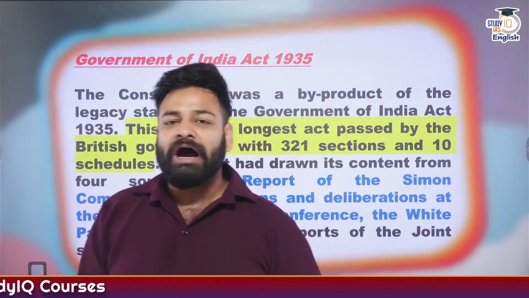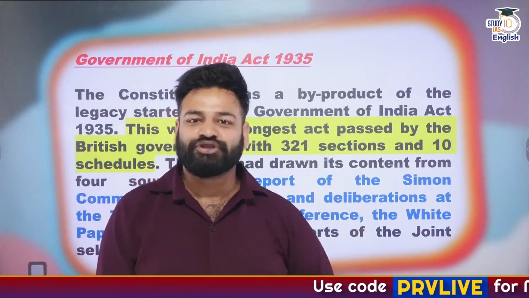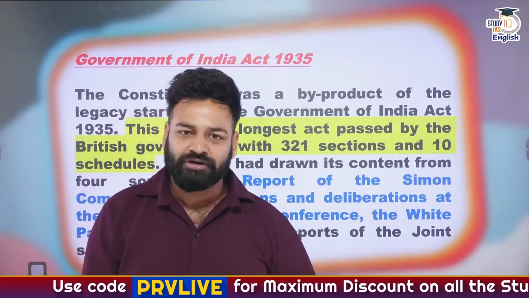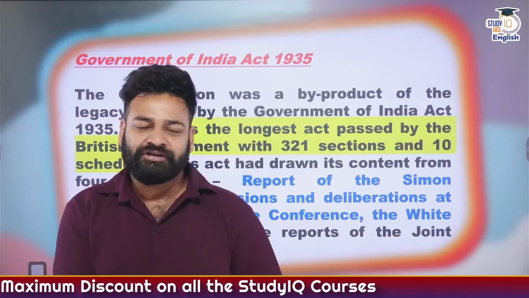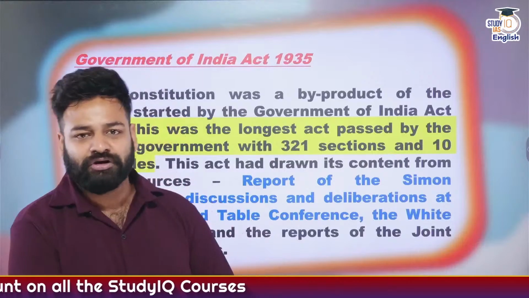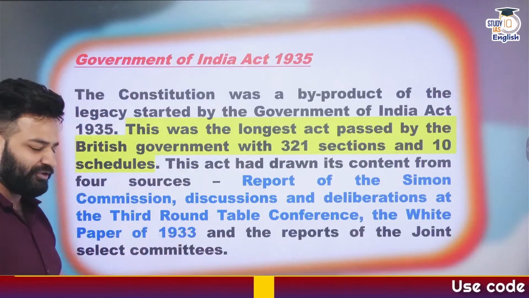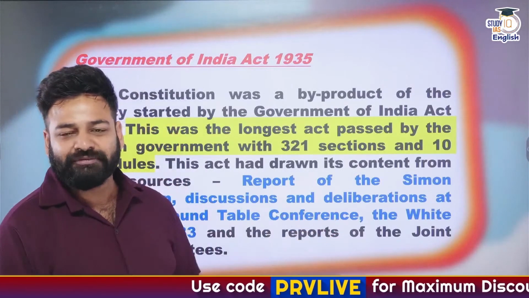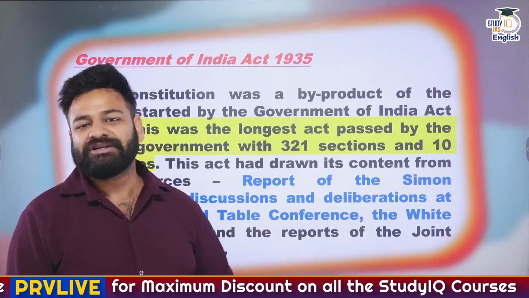Okay. So out of 4 sources, 3 are distinctly clear. The first one is the Simon Commission report, the second is the Third Roundtable Conference of 1932, and the third is the result or the aftermath of the Third Roundtable Conference, that is known as the White Paper 1933. So these are the 3 defined sources, and the fourth one is the report of the Joint Select Committees.